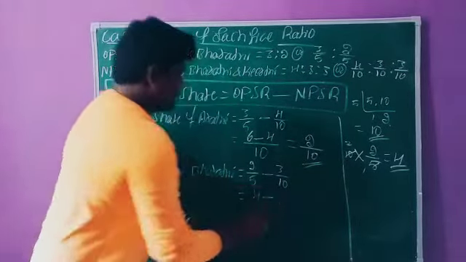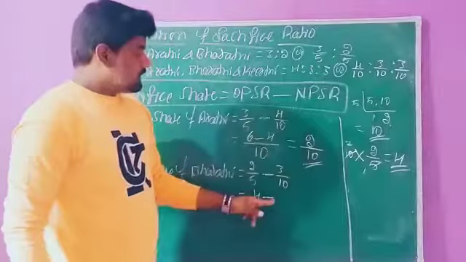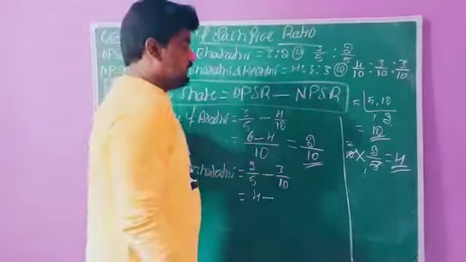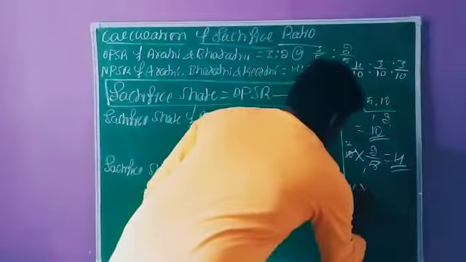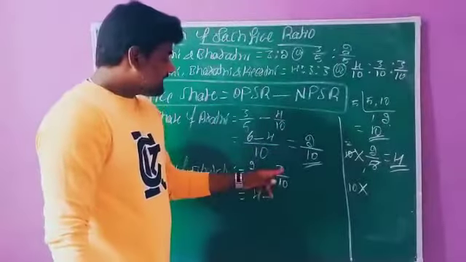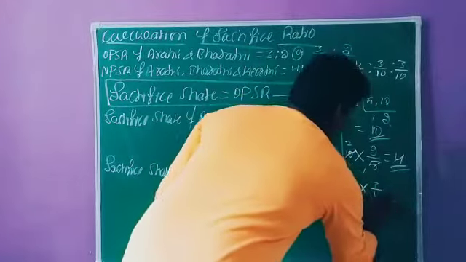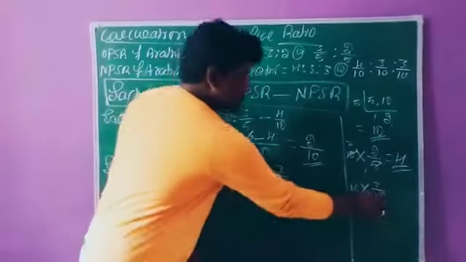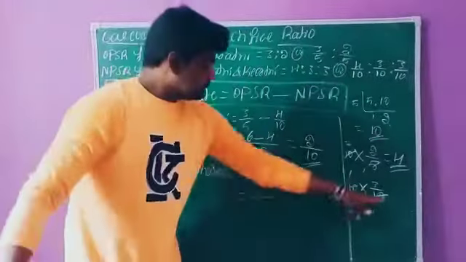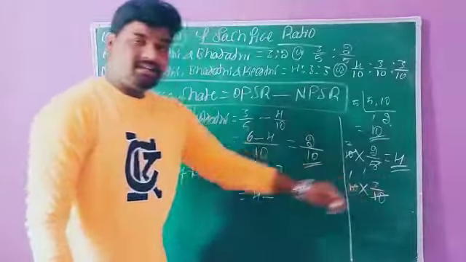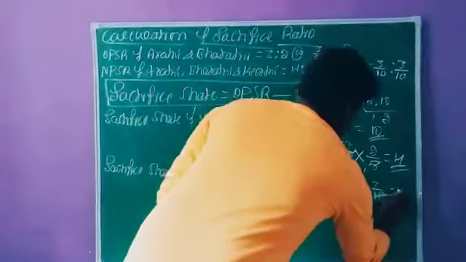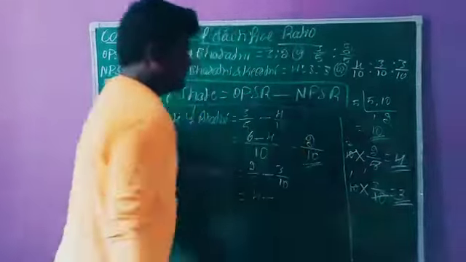Minus, in the same way, 10 into 3 by 10: 10 ones are 10, 1 three is 3.